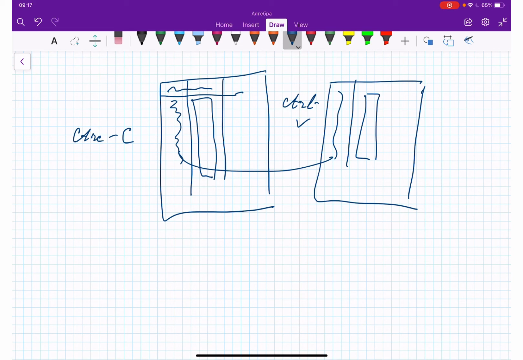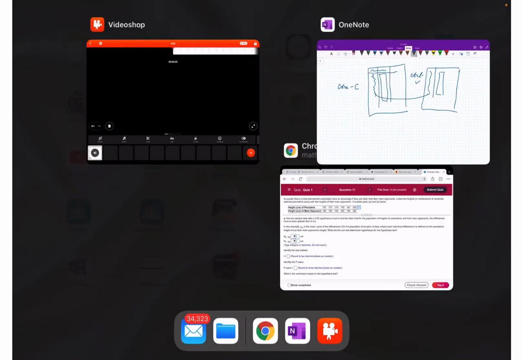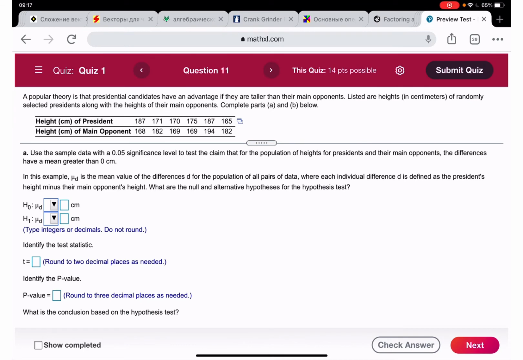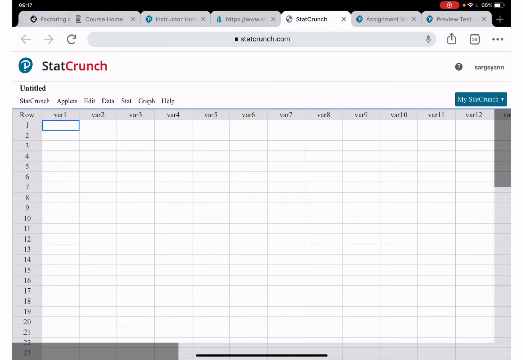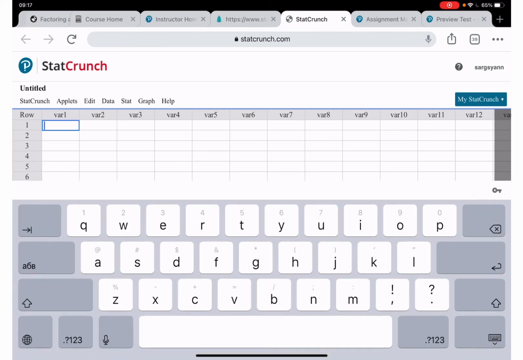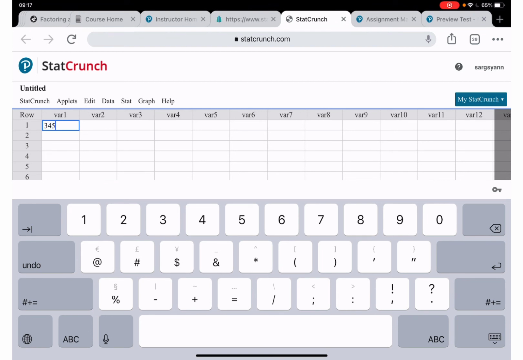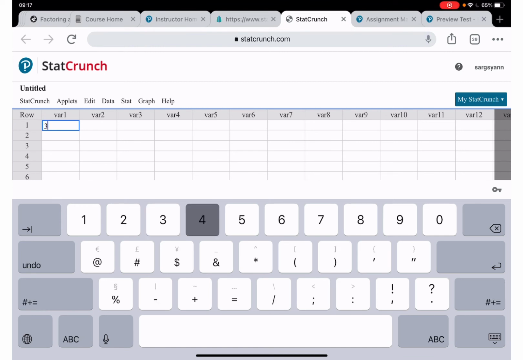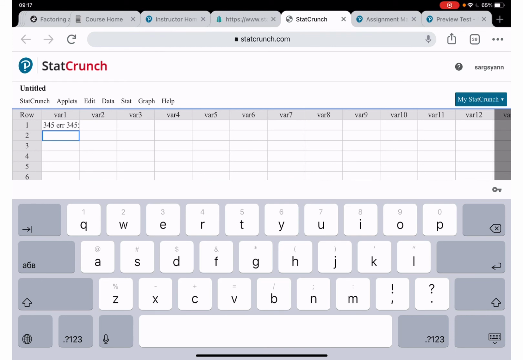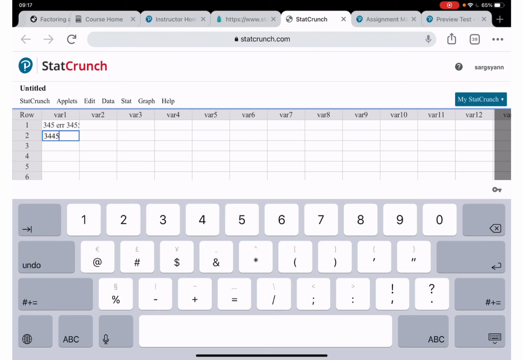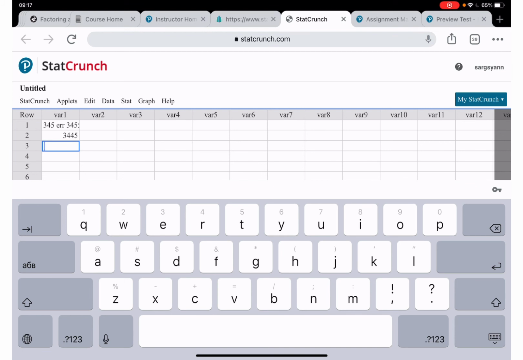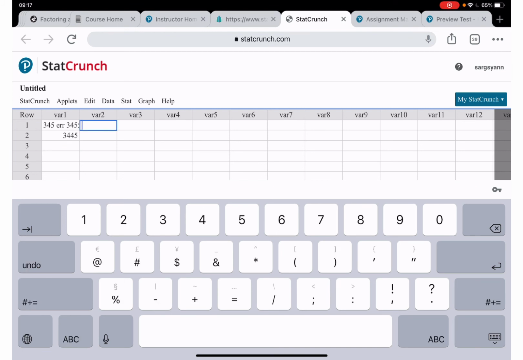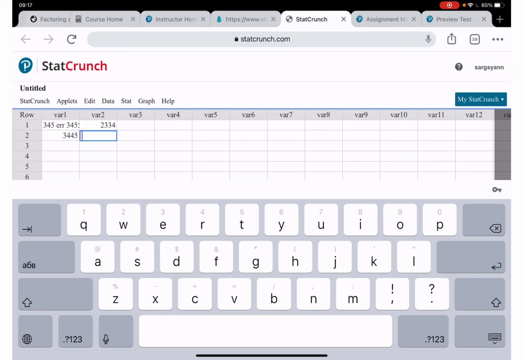Okay, now once you have it, let me show you further. Where is our StatCrunch? Here it is. So you will have some data here, let's say. Oh, click enter, it's cleaning. All right. Then I have to click on this one, enter some nonsense and so on, right? So you will have this column and this column.